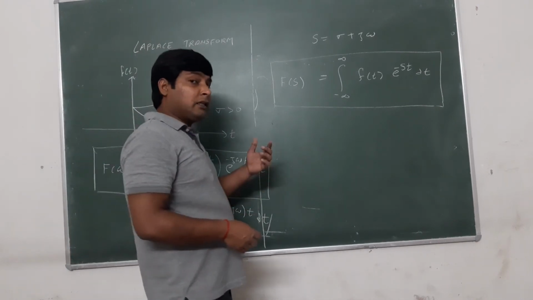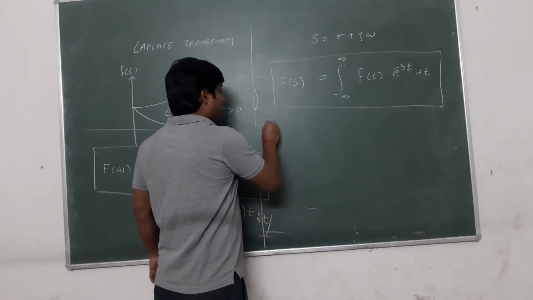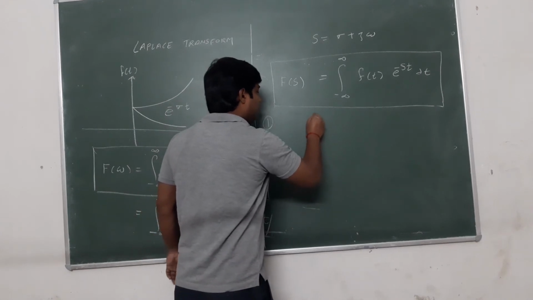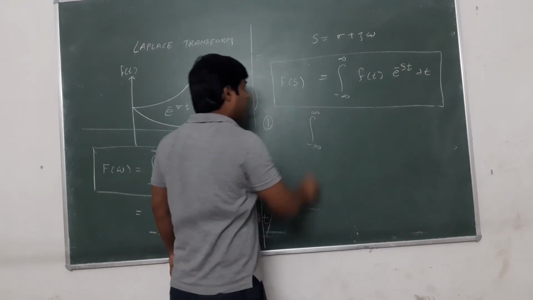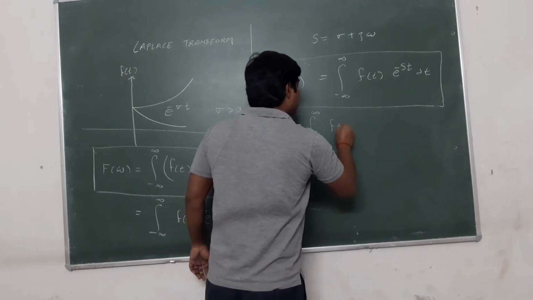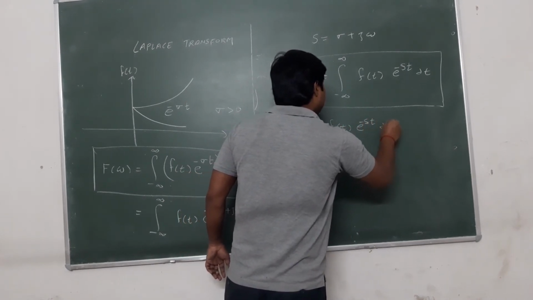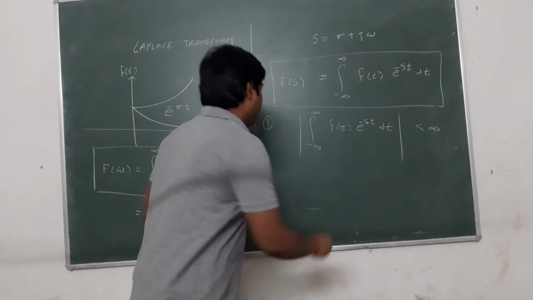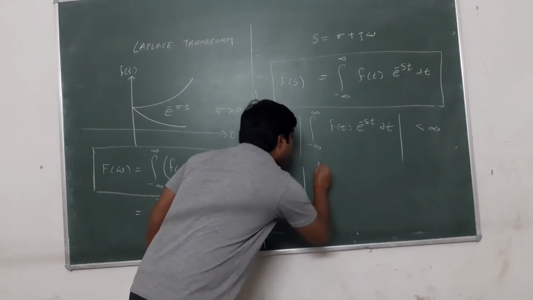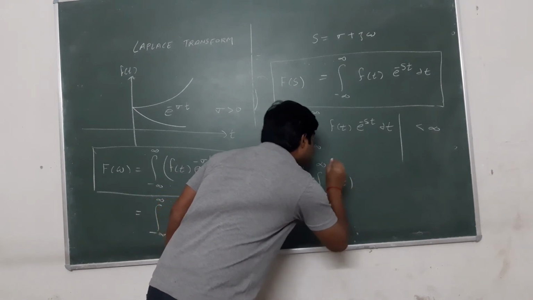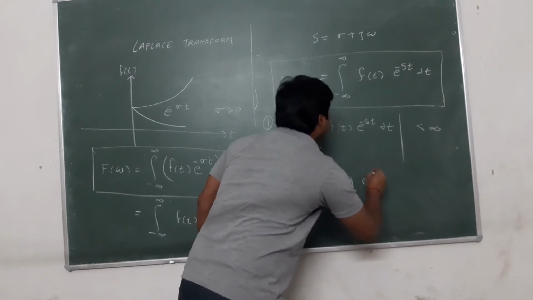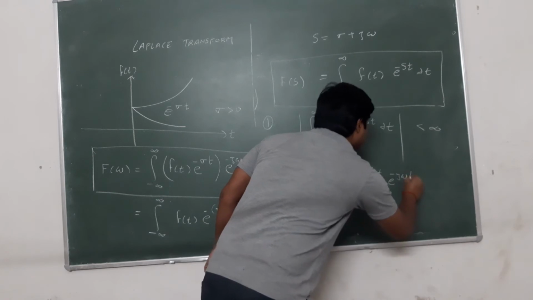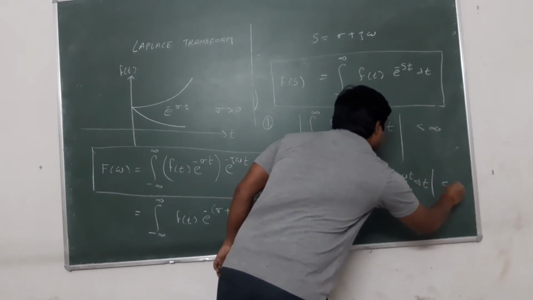From the Dirichlet condition, the integral from minus infinity to infinity of |f(t) e^(-st)| dt should be less than infinity. That is, the integral of f(t) e^(-σt) e^(-jωt) dt should be less than infinity.